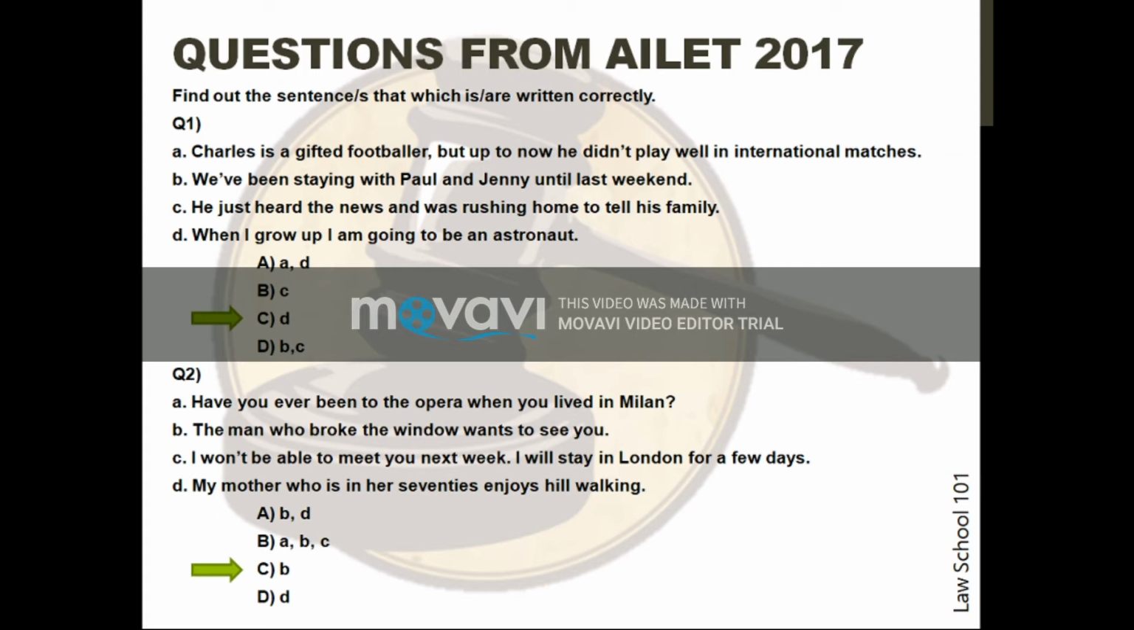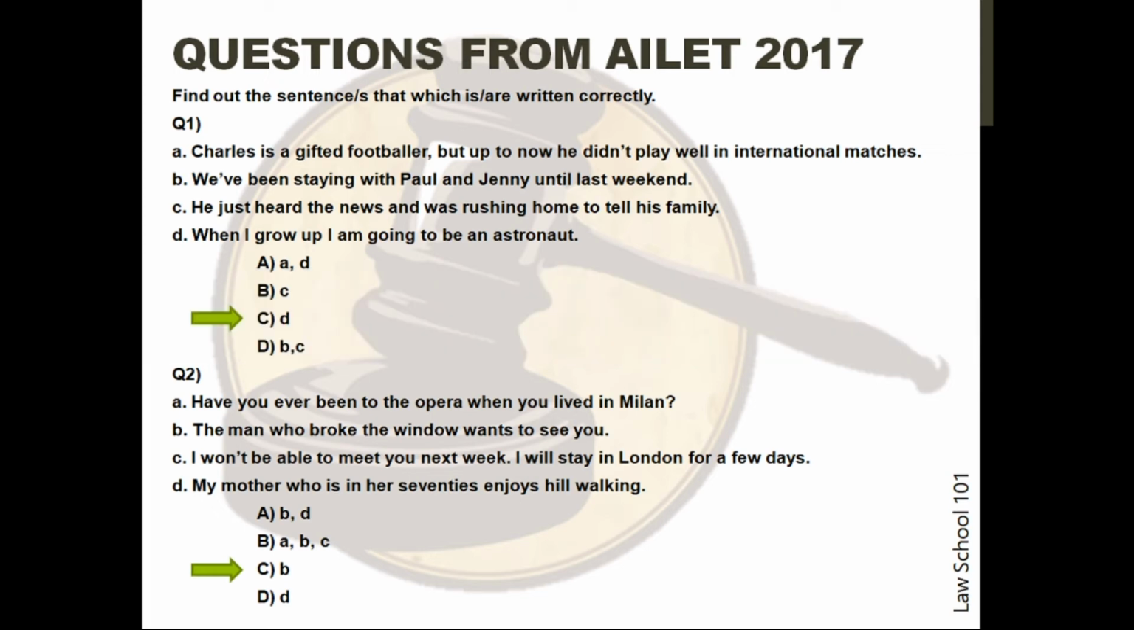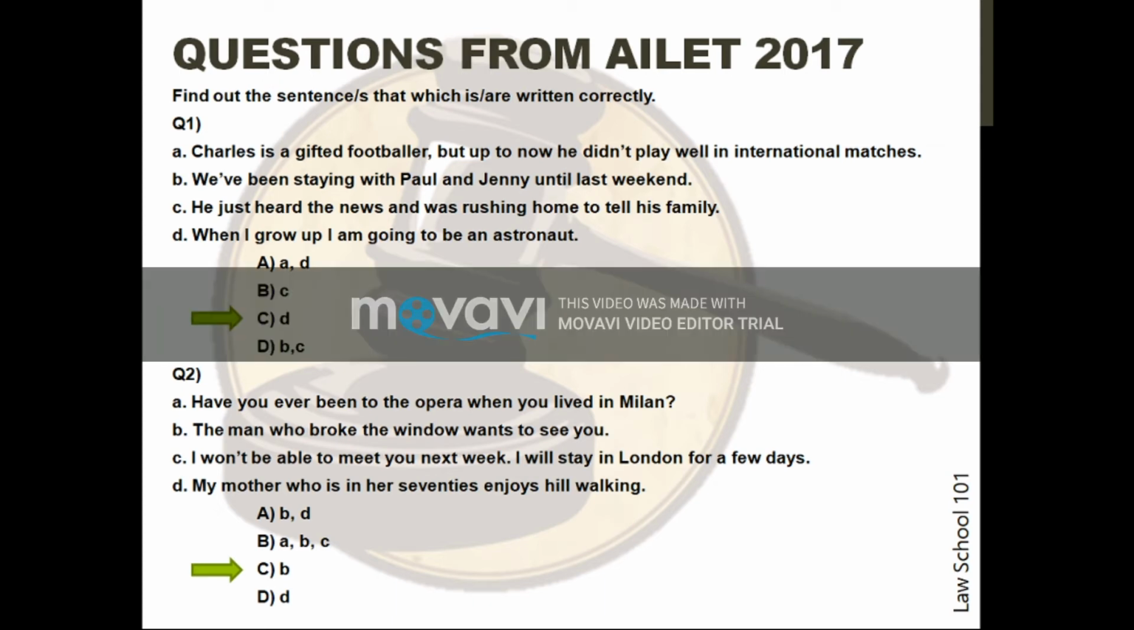Sentence C is, he just heard the news and was rushing home to tell his family. Sentence D is, when I grow up, I am going to be an astronaut. The correct option is C, that only sentence D is incorrect. In the first sentence, up to now makes the sentence incorrect. The correct word is until now.